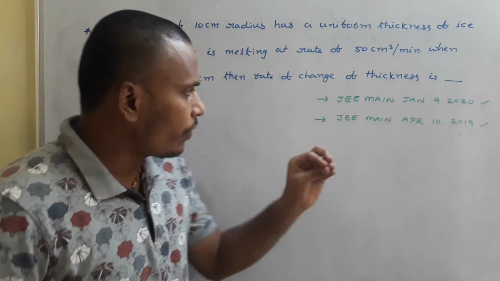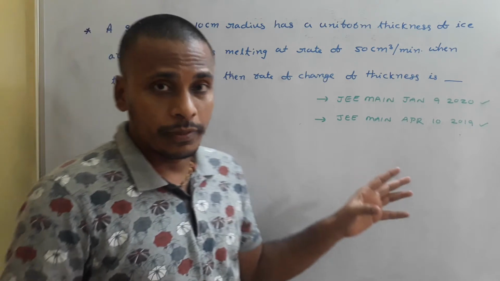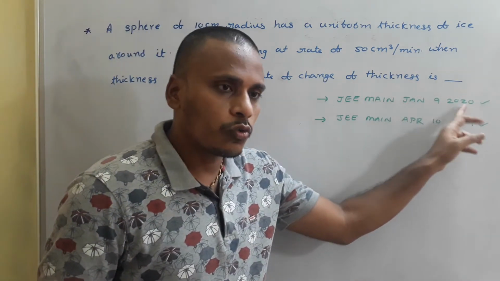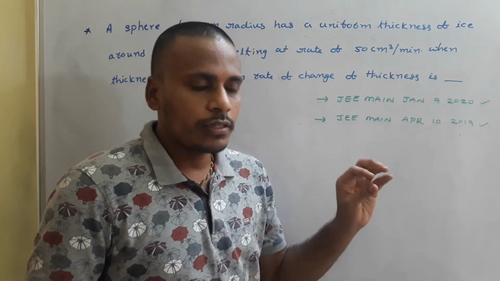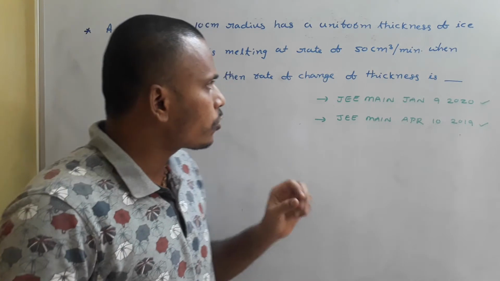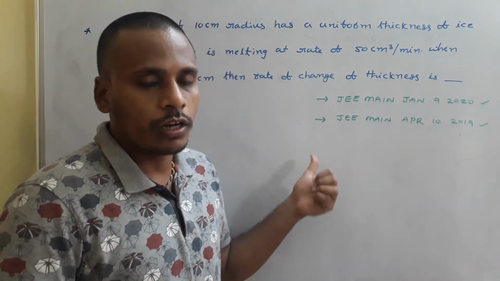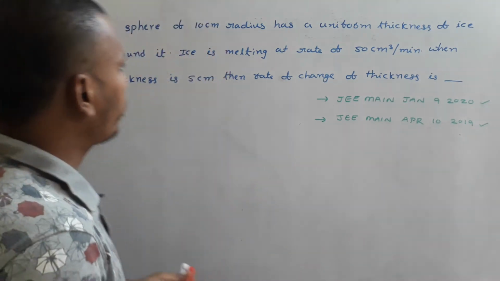From previous year JEE Main questions related to the maxima rate measure. This problem was asked in the January 9, 2020 Mains paper as well as the April 10, 2019 paper. We observe repeated questions in JEE Main very rarely, and this is one such question. As per information with me, I have just mentioned these years.